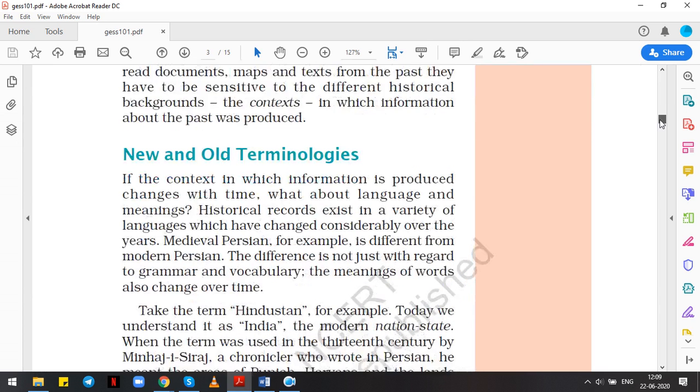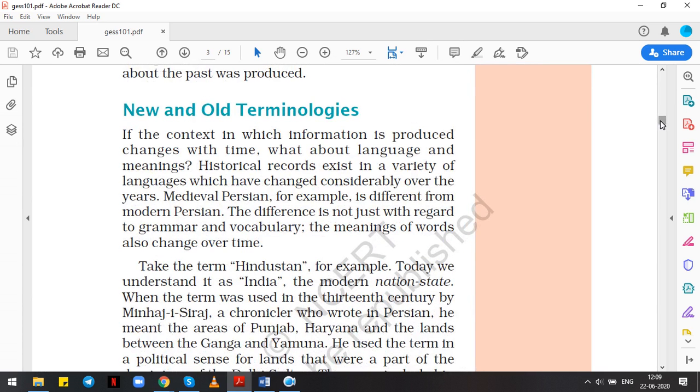We can trace many things, but before that we should be aware of the new and old terminologies. If the context in which information is produced changes with time, what about the language and meanings?